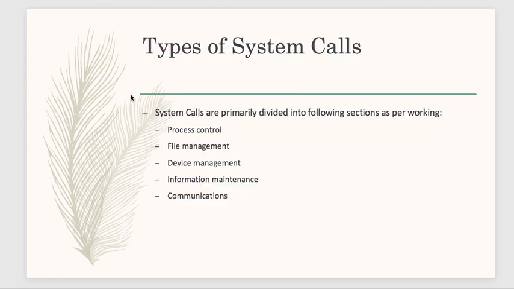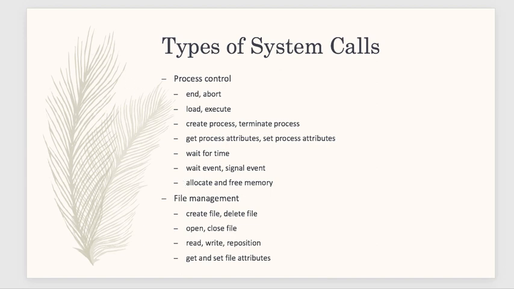So there are some types of system calls: process control, file management, device, information, and communications. It means for processes there are certain system calls, for files also there are certain system calls. And what are those? These are the system calls.